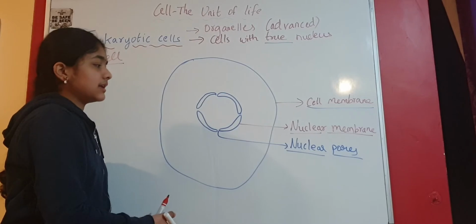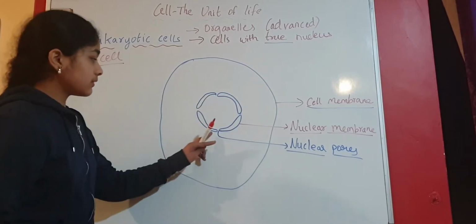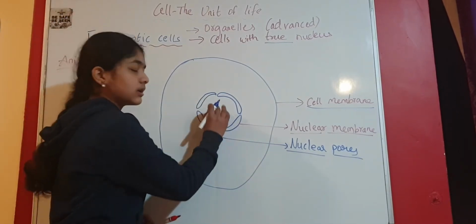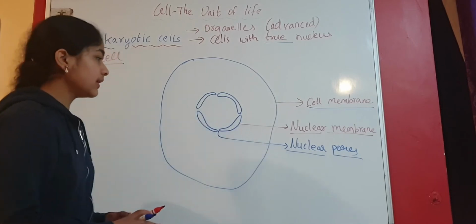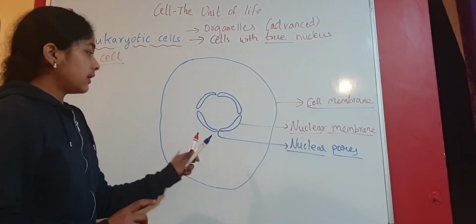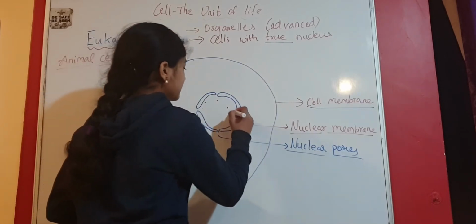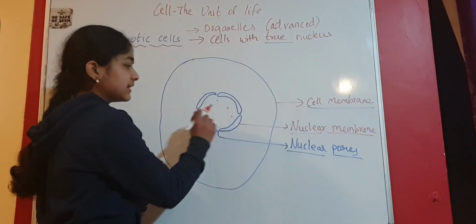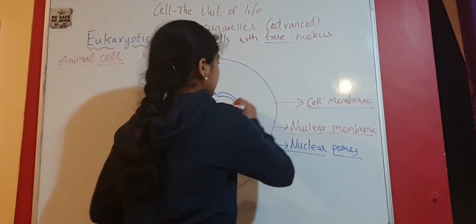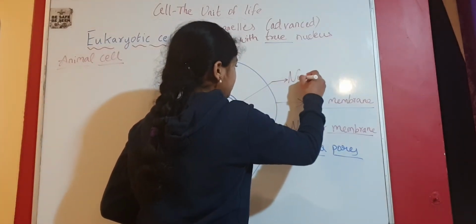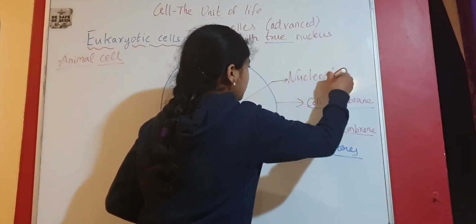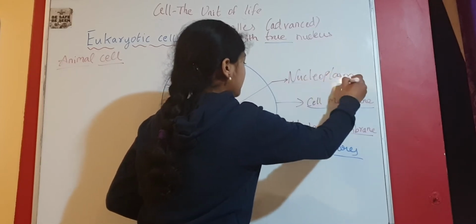So from here, all the substances come and go in and out. Next, the fluid present in the nucleus is called nucleoplasm.